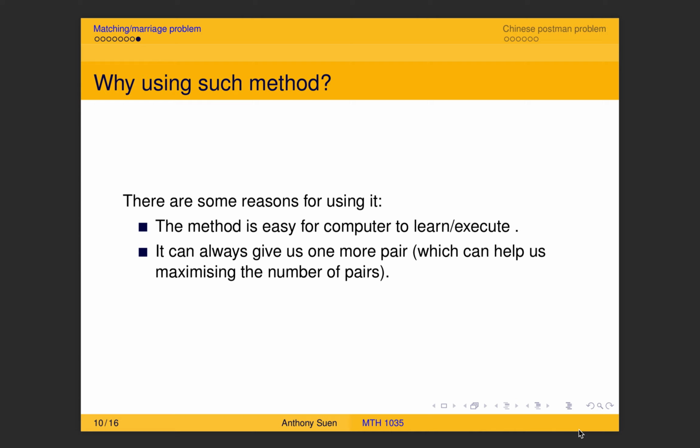Well, the reasons are the following. First, this method is easy for a computer to learn and execute. This is the most important thing. We are human, we are smart, but the computer sometimes is not that smart. If we can make the method as easy as possible, so the computer can easily execute it, then it will save our time. We know the problem is easy and not complicated, but this is just an example.